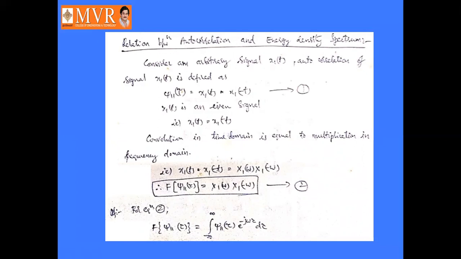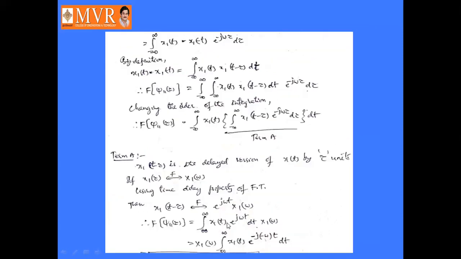Convolution in time domain is equal to simple multiplication in frequency domain. So x1 of t convolved with x1 of minus t becomes X1 of omega into X1 of minus omega, or the Fourier transform of j11 of tau is equal to X1 of omega into X1 of minus omega. That is equation number 2. For equation number 2, the Fourier transform of j11 of tau is integral minus infinity to infinity j11 of tau into e power minus j omega tau d tau. This is the basic equation of Fourier transform.